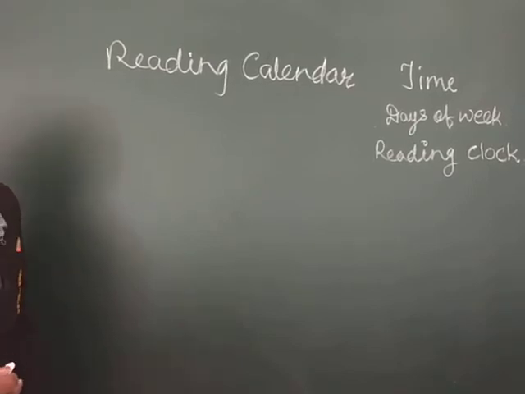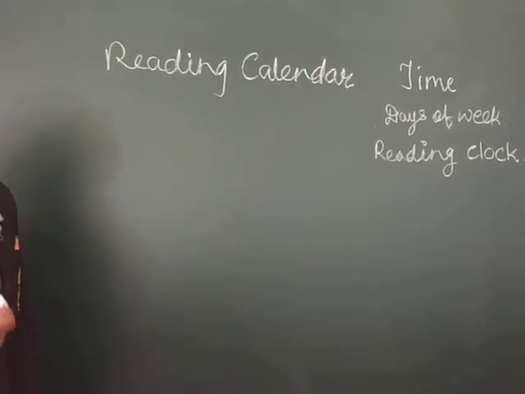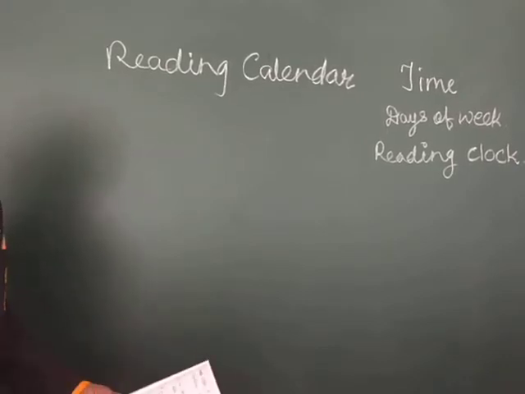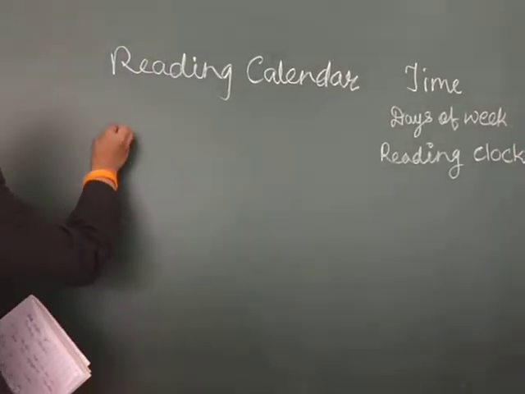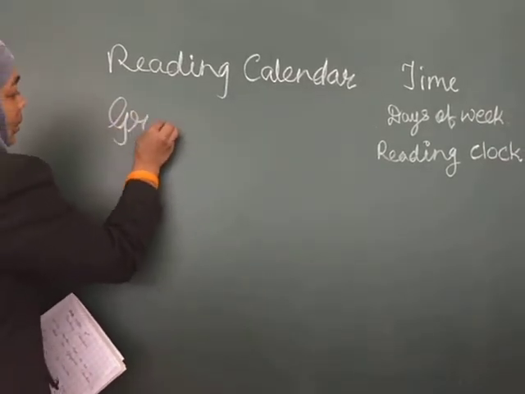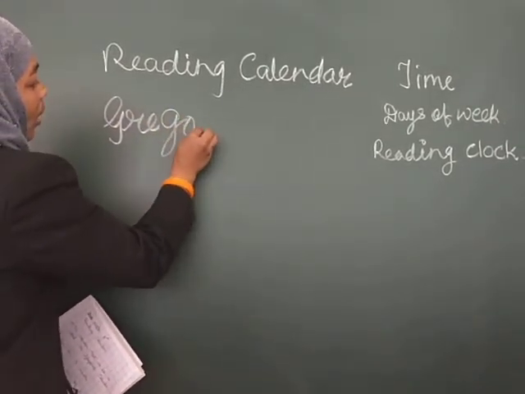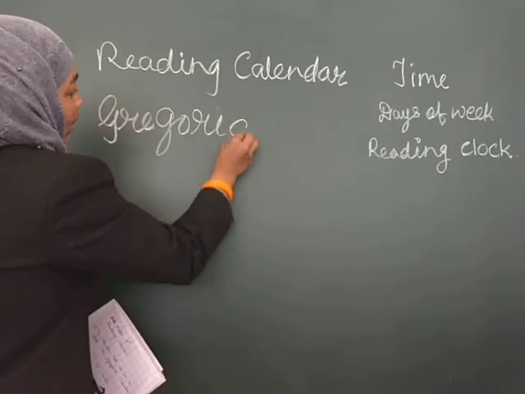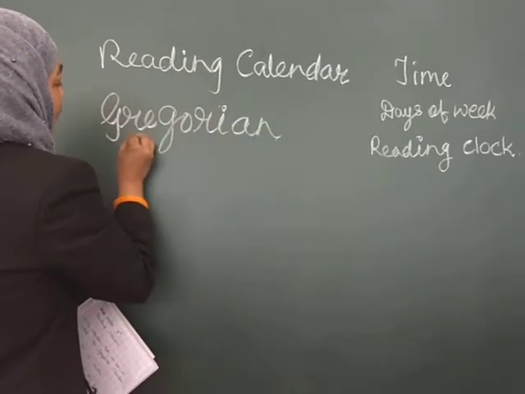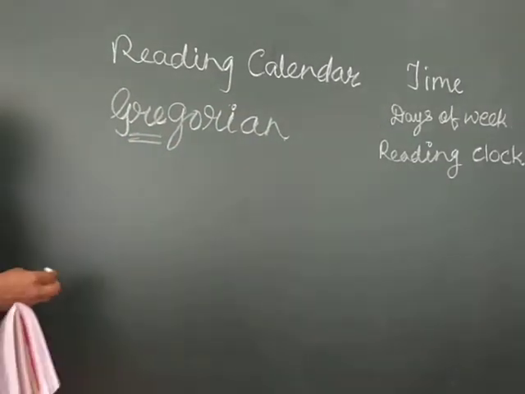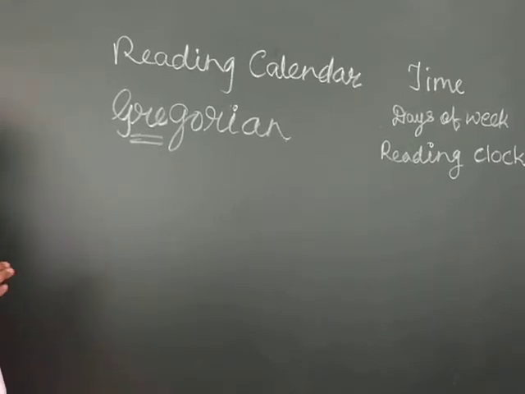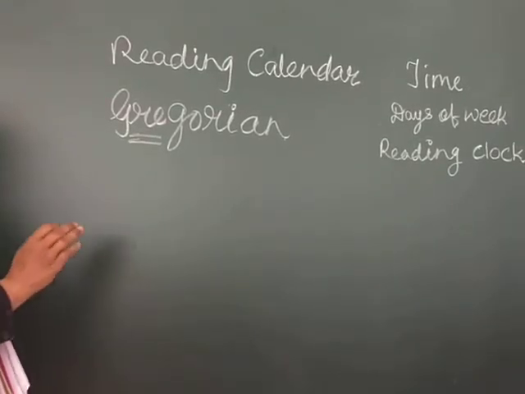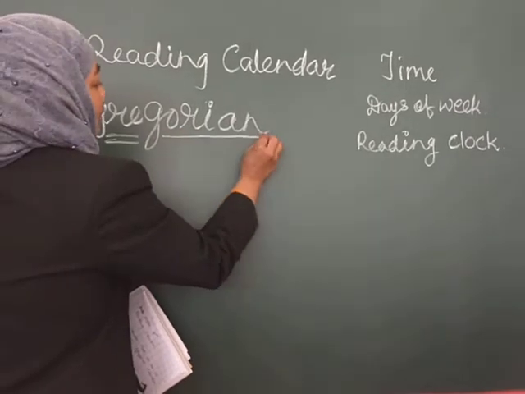But normally the calendar we follow in our daily life is called Gregorian. Which calendar do we follow? We follow the English calendar, that is the Gregorian calendar.